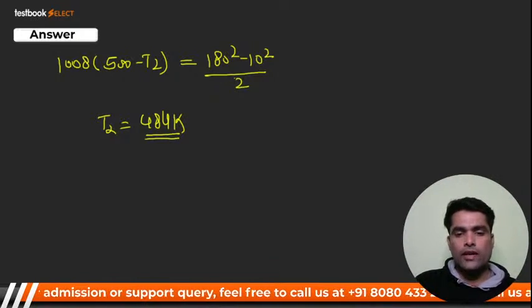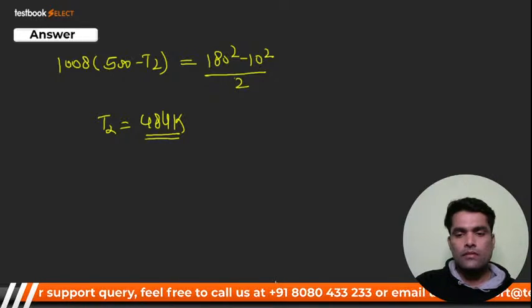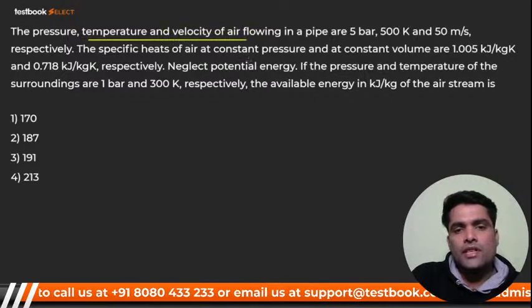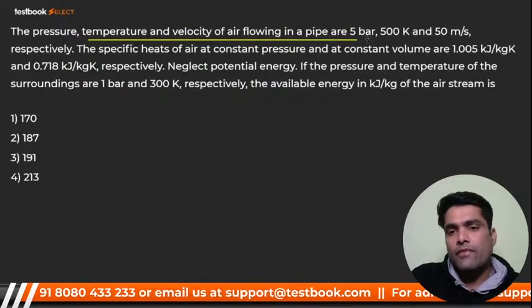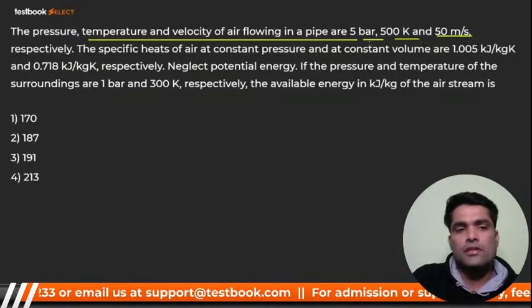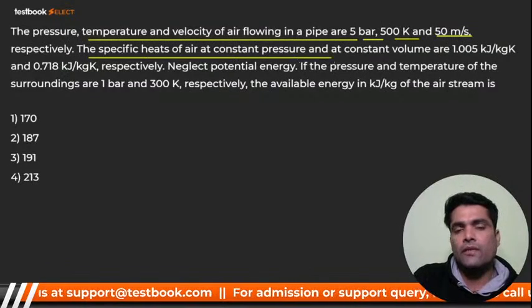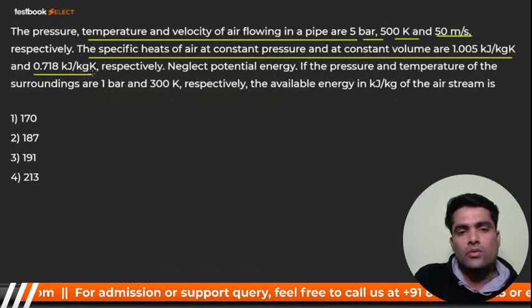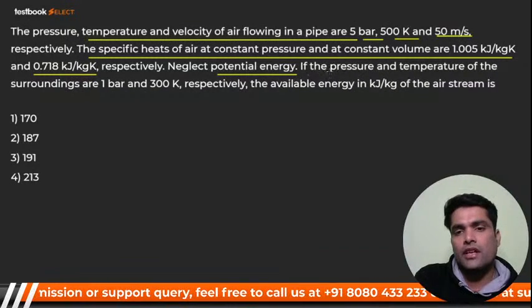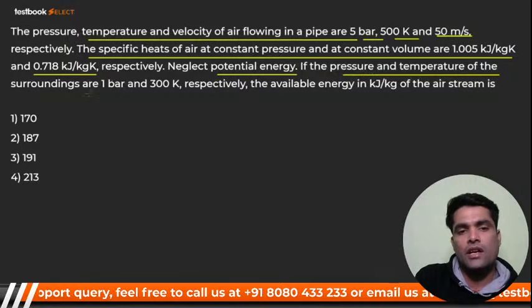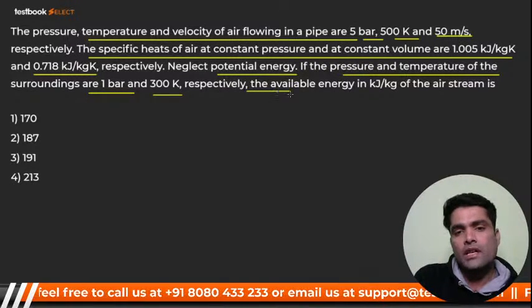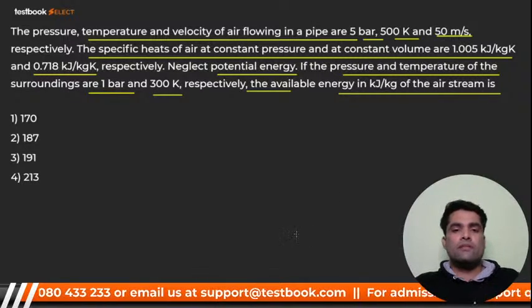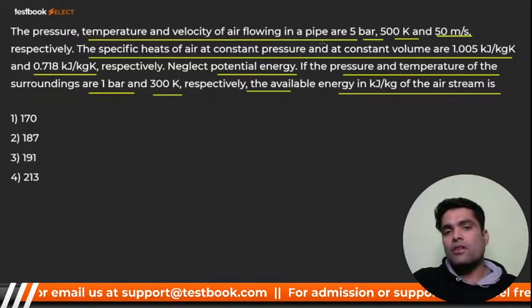Okay, so here we go for next. Pressure, temperature and velocity of air flowing in a pipe are 5 bar, 500 Kelvin, 50 meter per second respectively. The specific heat of air at constant pressure and constant volume are this much, and 0.718 kilojoule per kg Kelvin respectively. Neglect the potential energy. If the pressure and temperature of the surroundings are 1 bar and 300 Kelvin respectively, the available energy in kilojoule per kg of air stream is?